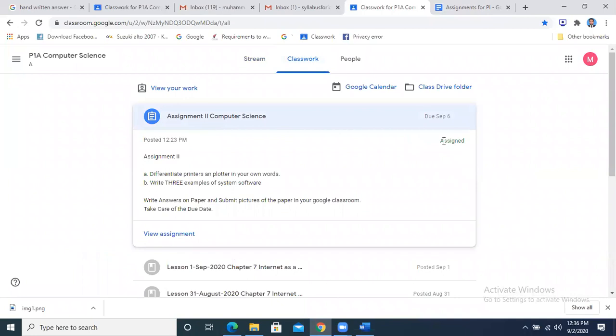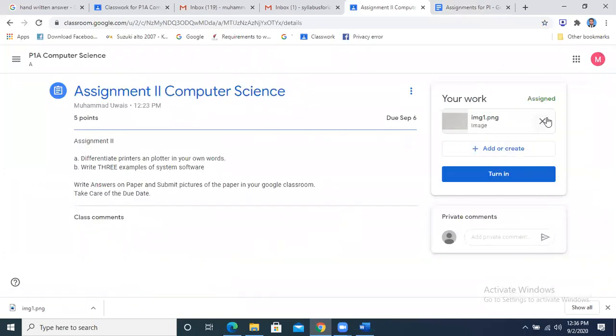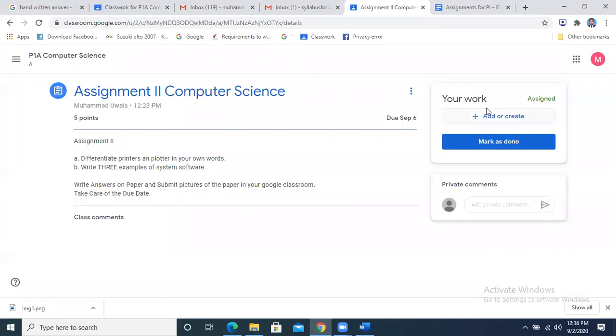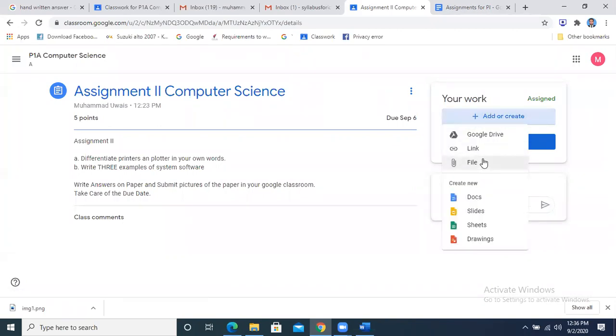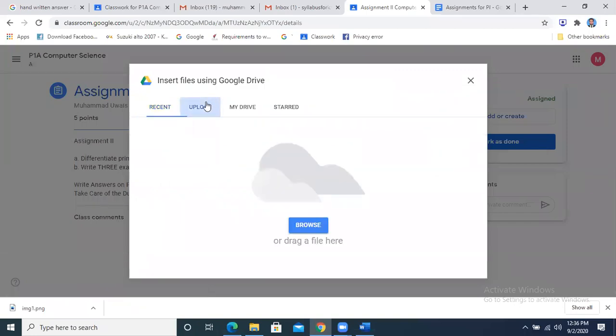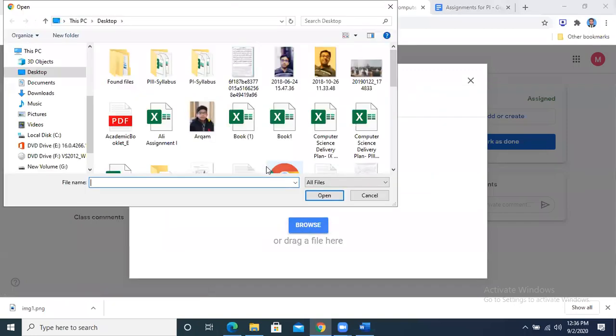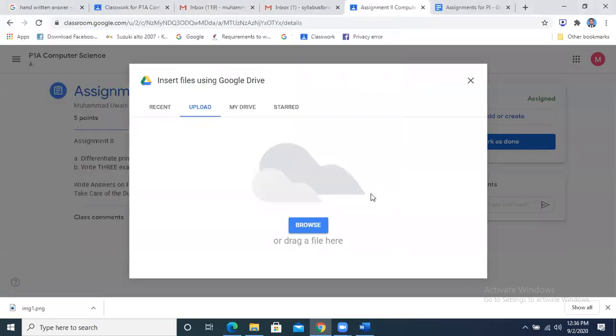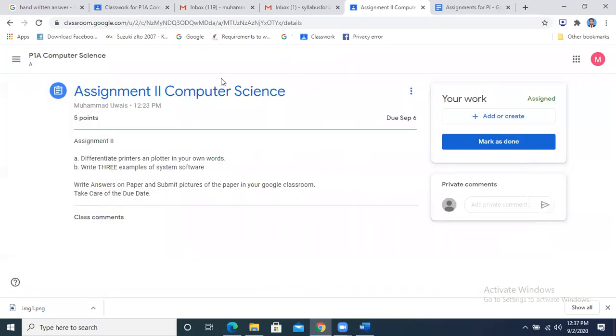जैसे मैं यहाँ पर गया, तो मैंने अभी देखो टर्न इन नहीं किया ना अभी मैंने, तो मैं इसको डिलीट कर रहा हूँ अपनी असाइनमेंट को. मैं दोबारा जाता हूँ. When I go to upload file, ये जो upload file है ना, यहाँ पे मैं फाइल सिस्टम से ब्राउज किया था. ये Google Drive भी आ रहा है ना. If your file is there in the Google Drive, go there and find it from there. किस फोल्डर में है Google Drive में? Okay, sir. तो गूगल ड्राइव में अगर आपने सेल फोन से पिक्चर ली है, वो मैं आपकी बात समझ गया हूँ. You have taken the picture from the cell phone and you have uploaded it in the drive. Now you want to give it in your Google Classroom. ये सवाल है ना आपका? Yes, sir. Okay, now this is clear. Okay, fine, good.